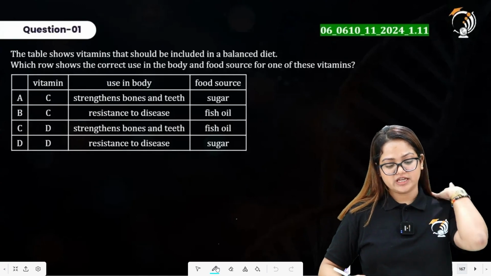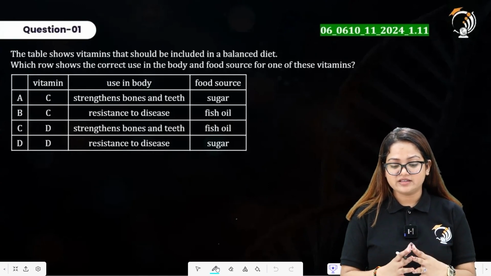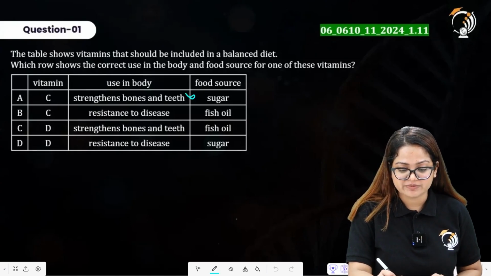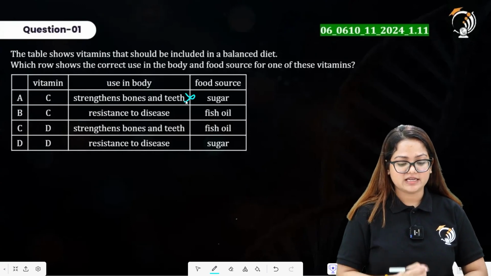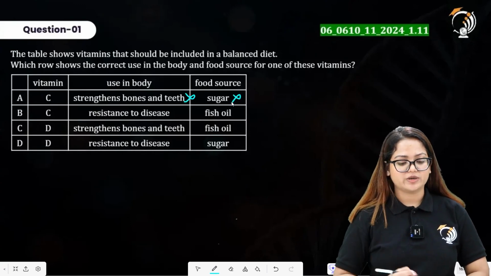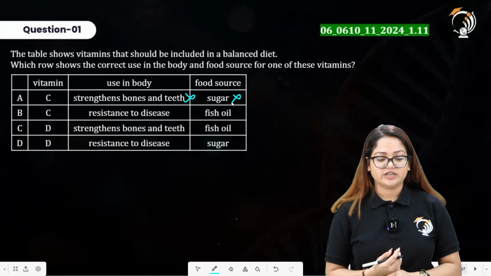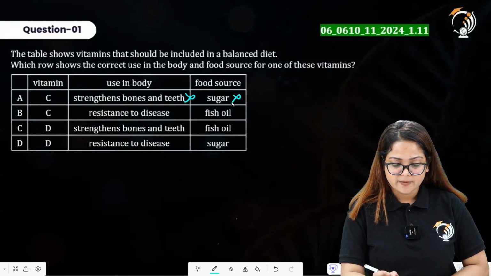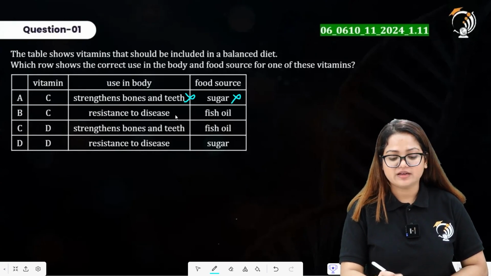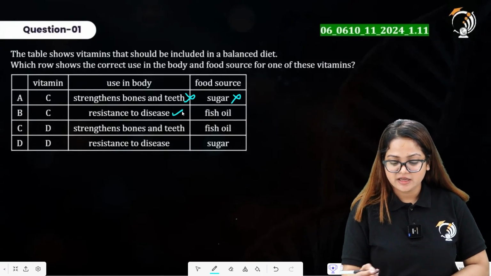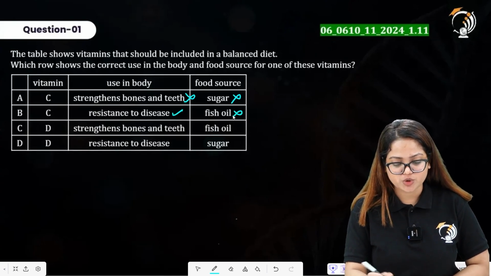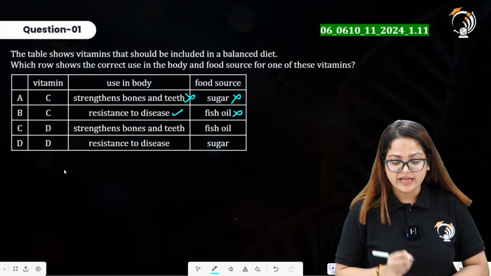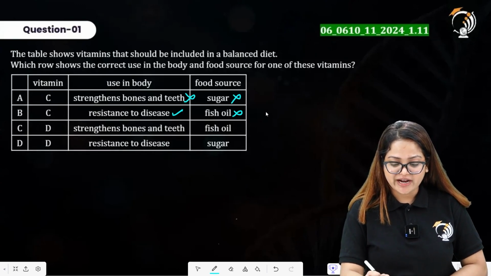So talking about option A here, vitamin C is there, it strengthens bones and teeth. Now it is actually talking about calcium and it is not talking about vitamin D. So this is incorrect. The food source is also incorrect over here. The second option here, vitamin C, it is providing resistance to disease, right, to some extent, but the food source here is not fish oil. Option C here is vitamin D. It strengthens the bones and the teeth, and the food source for that is fish oil.